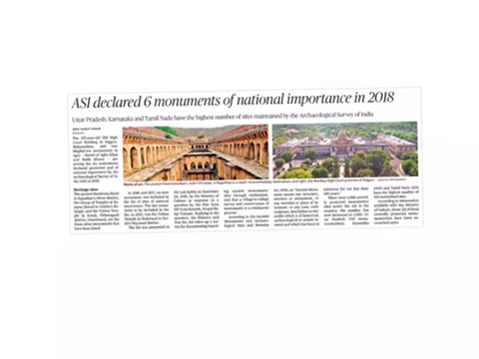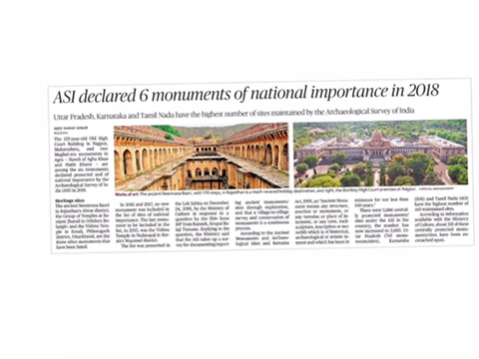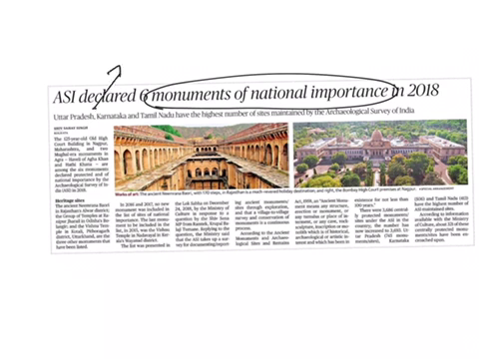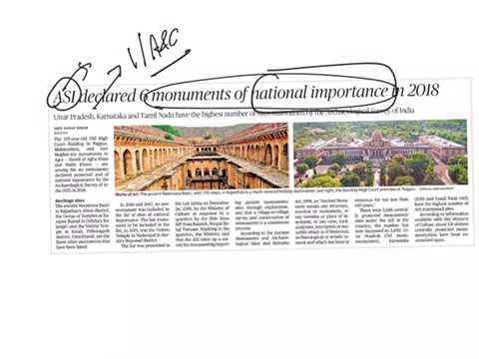And the next article is ASI declared 6 monuments of national importance. This article comes under GS paper 1 under the topic of art and culture. From the prelims point of view, what is important is we should know about this ASI and which are all the monuments that were listed by ASI as nationally important. Now we'll see about this ASI.